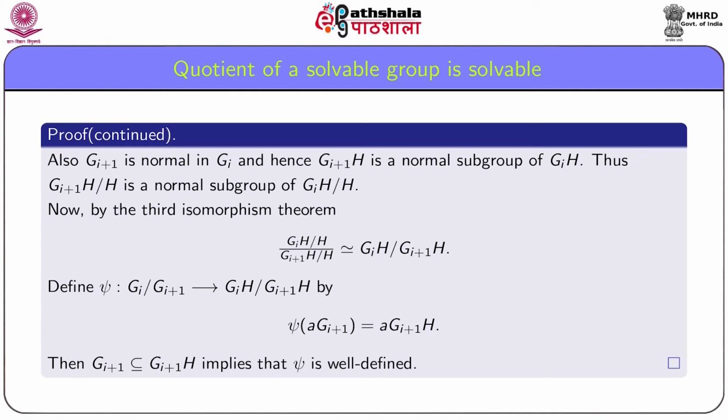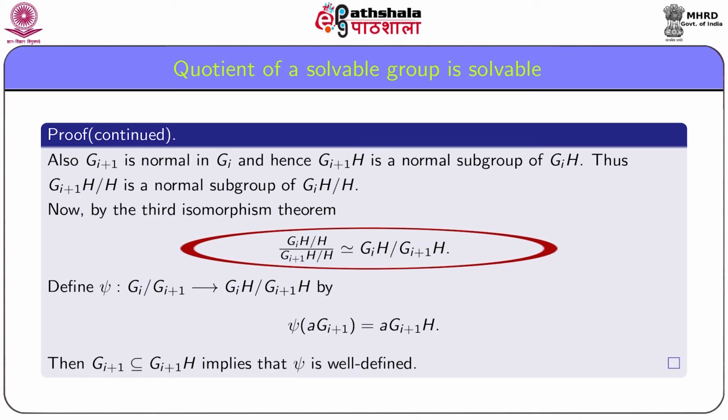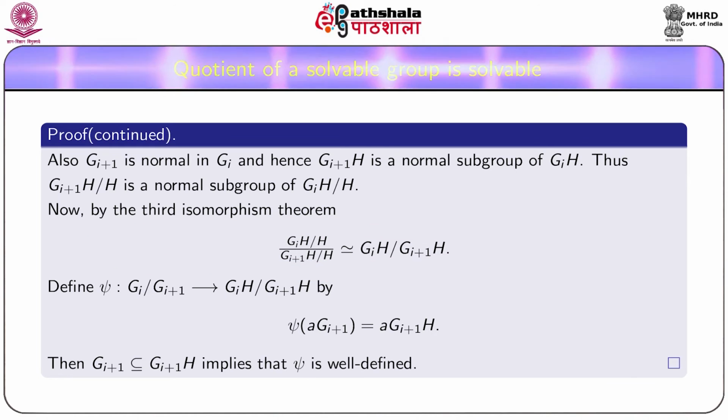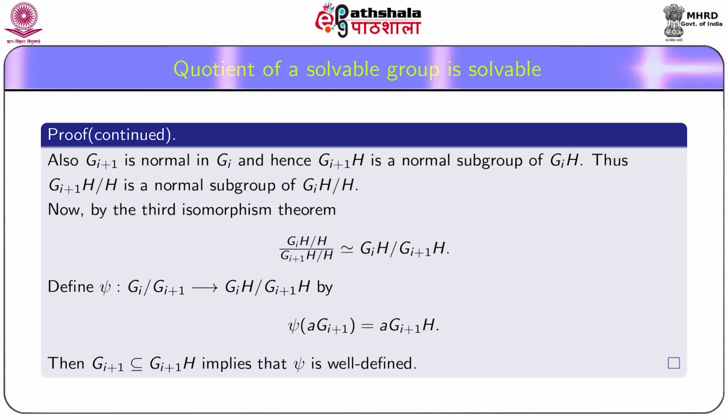Also, G_{i+1} is normal in G_i, which implies that G_{i+1}H is a normal subgroup of G_iH. Thus, the quotient group G_{i+1}H/H is a normal subgroup of G_iH/H. Now, by the third isomorphism theorem, (G_iH/H)/(G_{i+1}H/H) is isomorphic to G_iH/G_{i+1}H.